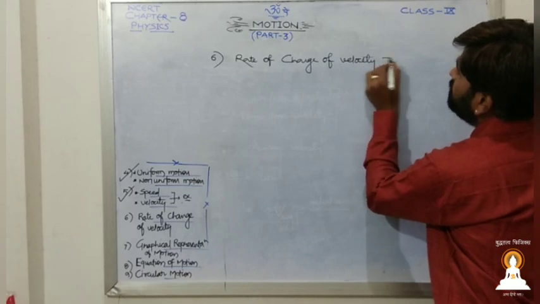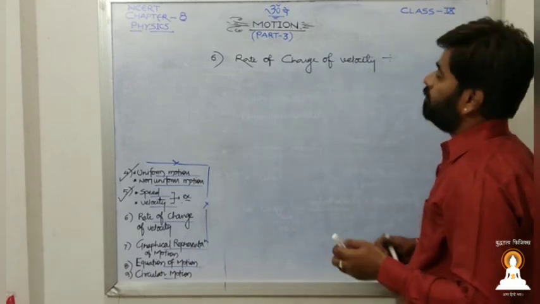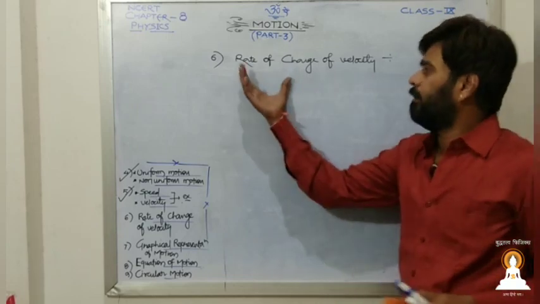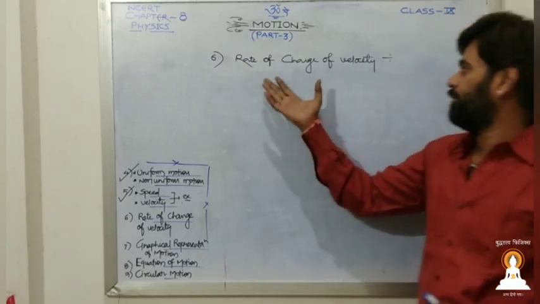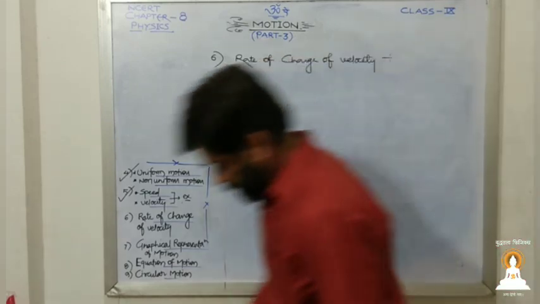You may say speed as well, no problem at all. Before we talked about rate of motion, this time we talk about rate of change of velocity. Let us understand this.